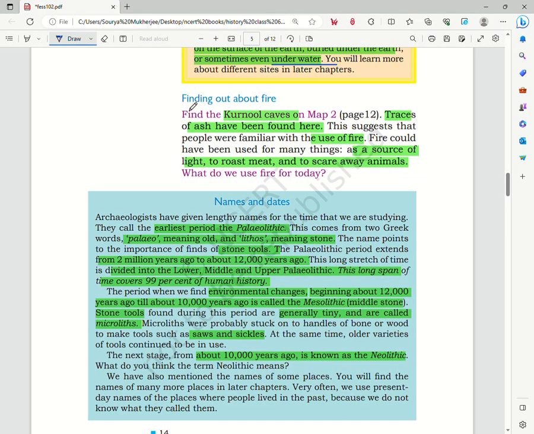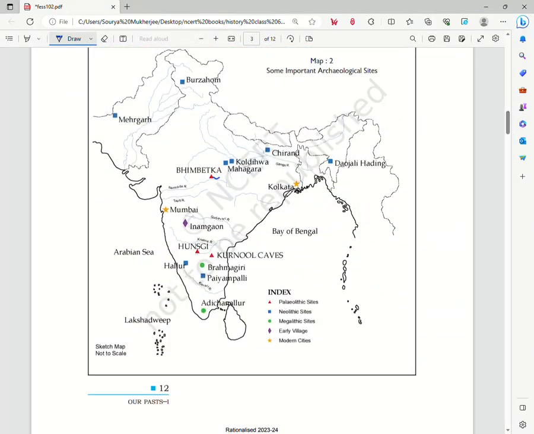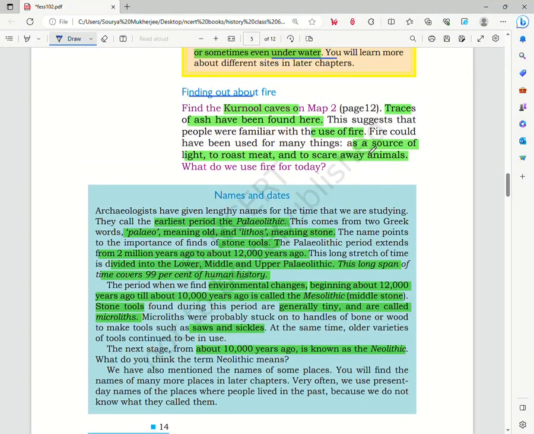Next is finding out about fire. If we look at the Kurnool caves on map 2, traces of ash have been found here. So if we see the map again, we can find that here are the Kurnool caves. The traces of ash have been located in this site. So this indicates that there was a use of fire, and the people who were living there were familiar with the use of fire. As we talked about earlier, fire was a source of light. It was used to roast meat and scare away wild animals.